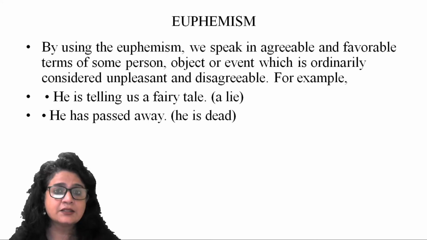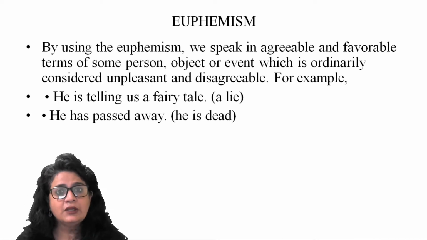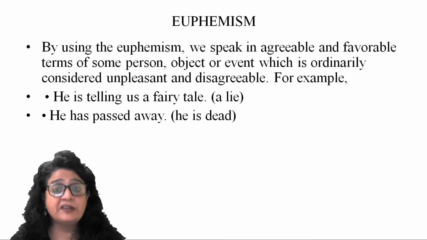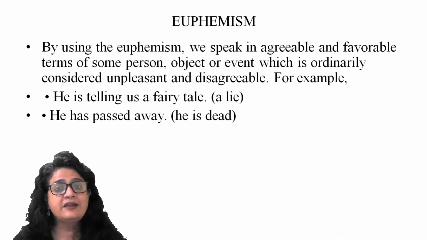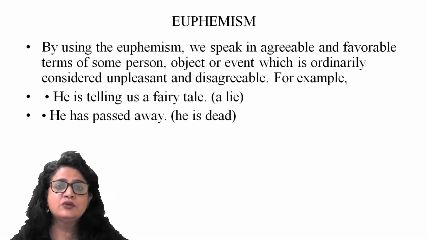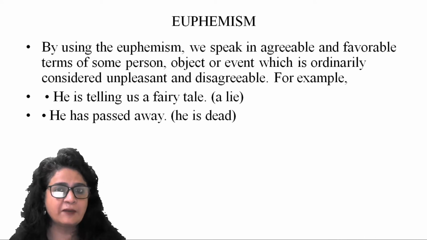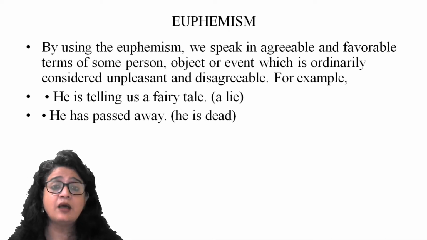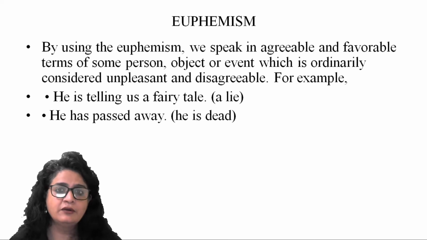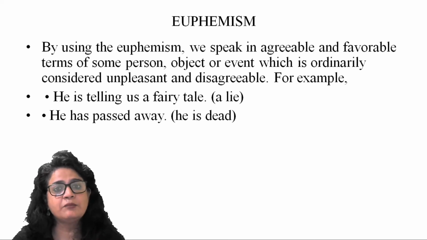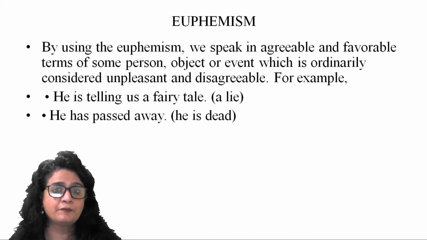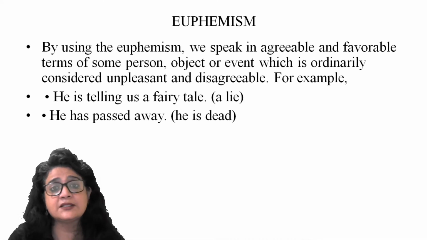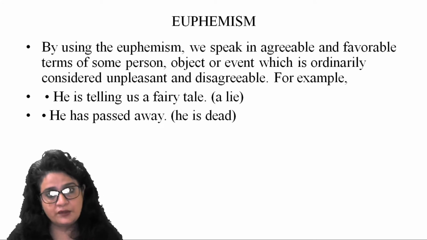Usually these things or issues or people may be offended, or these issues are considered taboo, and that's why we use a very sugar-coated term to explain these things, right? So usually those things which are considered unpleasant or disagreeable, we replace these terms with something which is agreeable and less offensive, which is pleasant to hear. That style of speaking, that style of writing is euphemism.